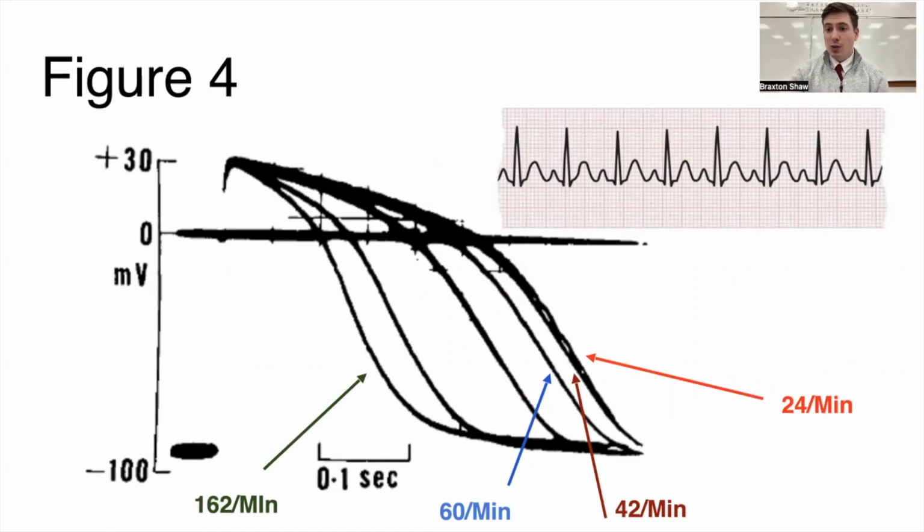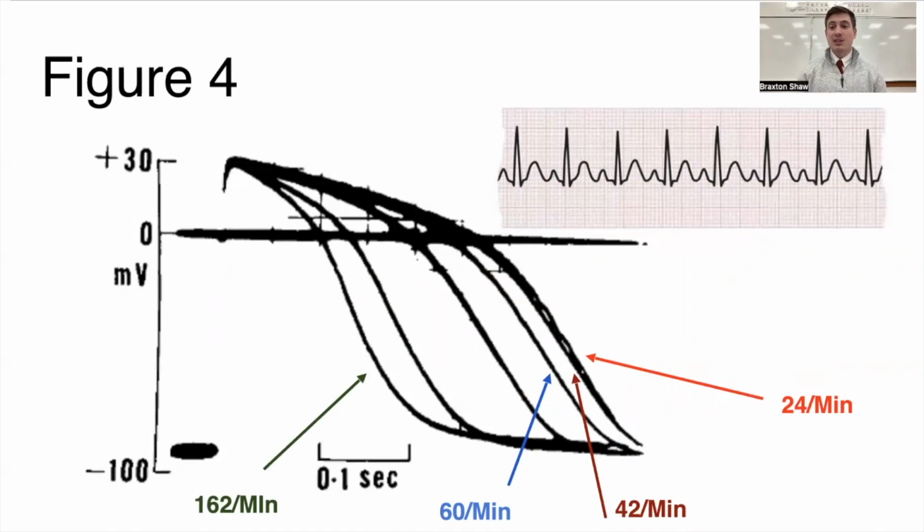That's when it was at 24 per minute. As you can see, the action potential is very long, right? Right next to it, you'll see a brown line pointing to what kind of looks like the same line, but it actually isn't. That was at 42 per minute. So something we learned is between 24 and 42 being the rate of stimulus, there really wasn't that big of a change.